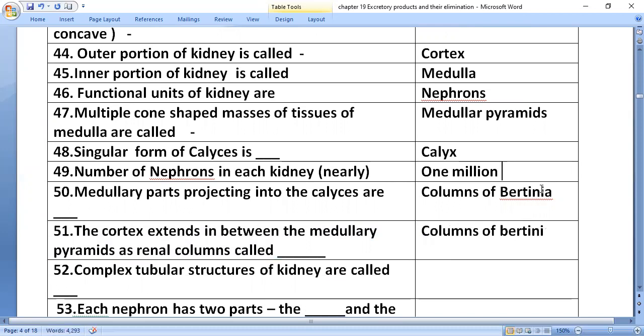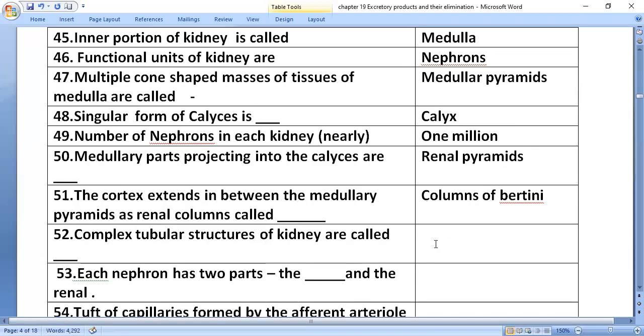We have a small mistake here. These are renal pyramids. In between the renal pyramids, the cortical extension is called columns of Bertini. The medullary part projecting into the calyces is called renal pyramids, and the cortical portion projecting into the medullary pyramids is the columns of Bertini.